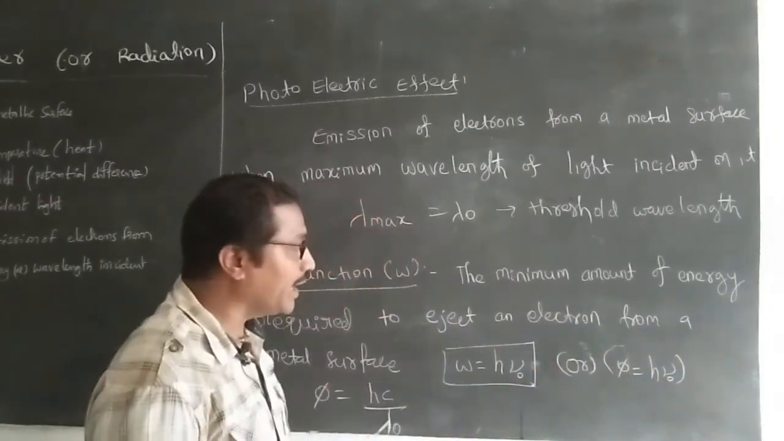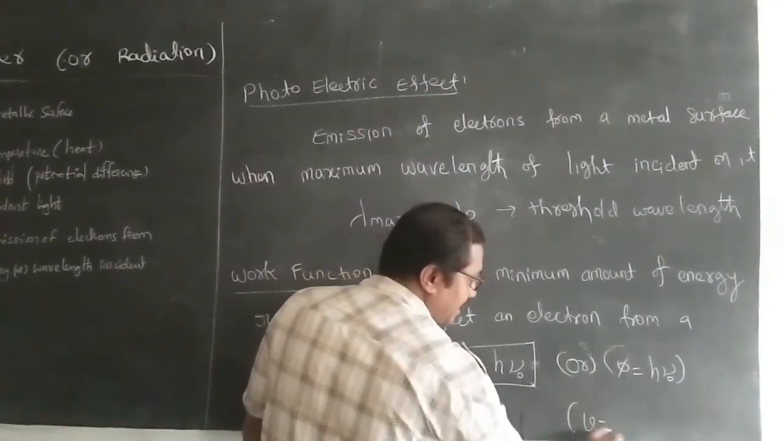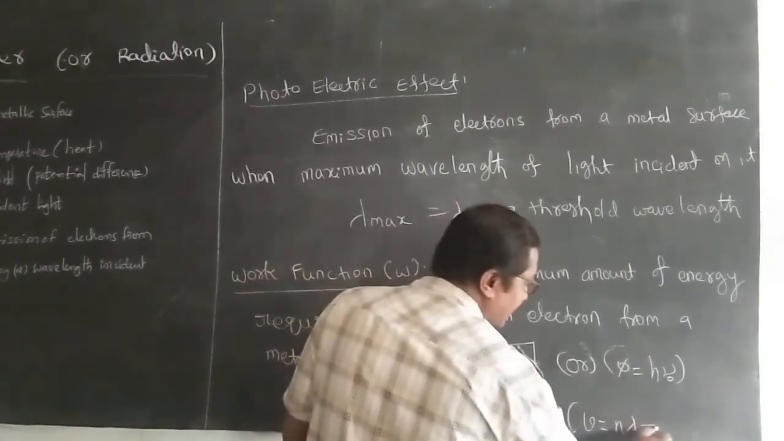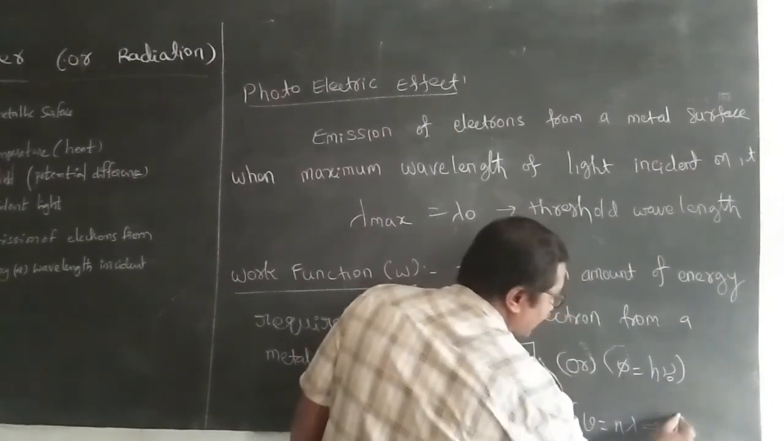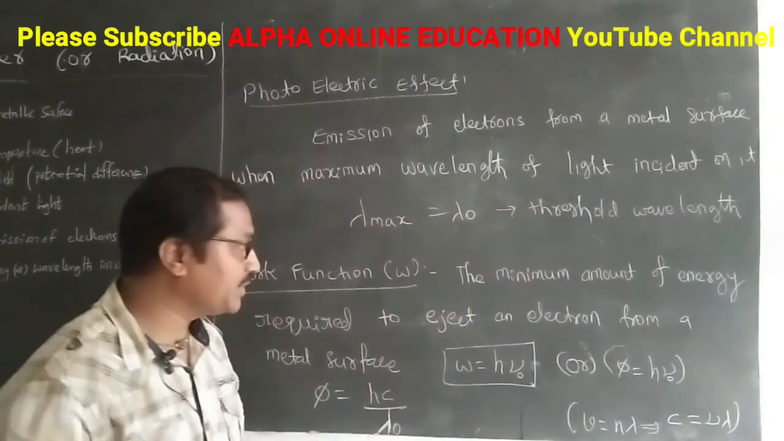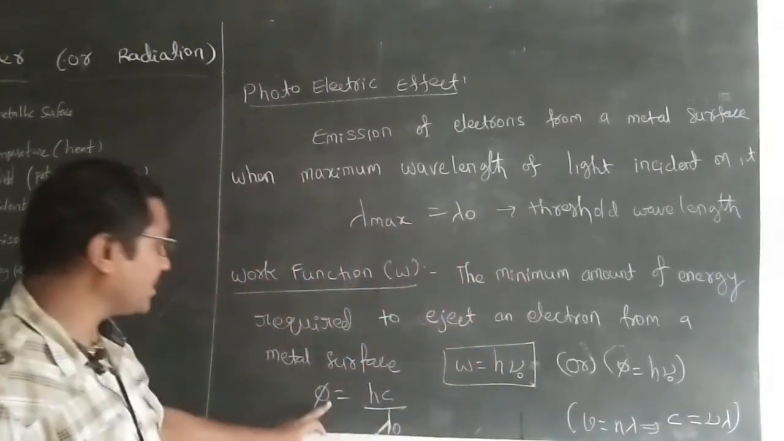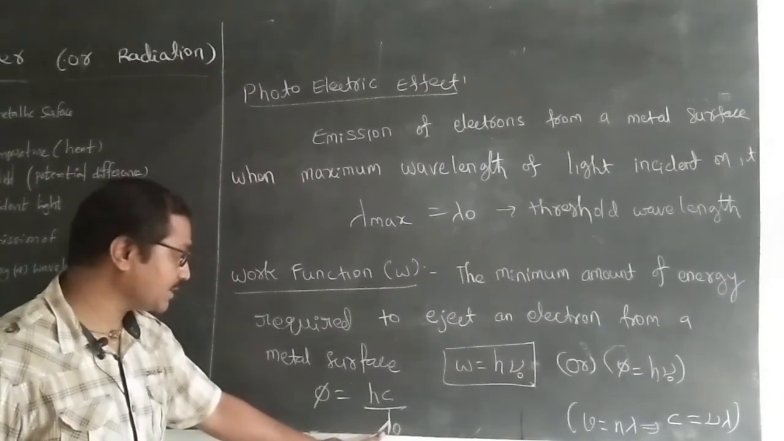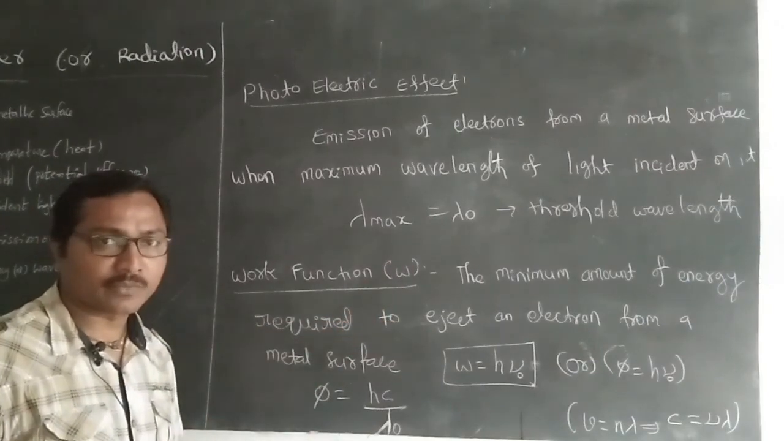And what is the equation for nu naught? From wave motion we have the concept v equals n lambda. Similarly here, c equals nu into lambda. So from this, nu equals c by lambda. So phi equals hc divided by lambda naught. Now this phi is treated as the work function.